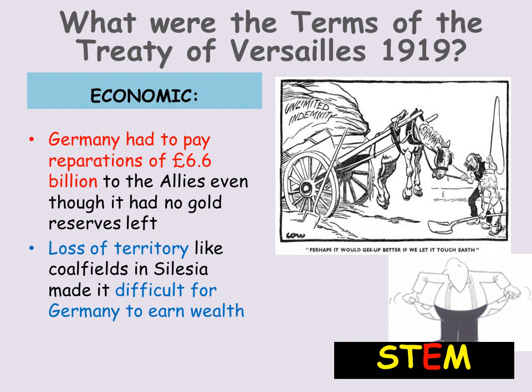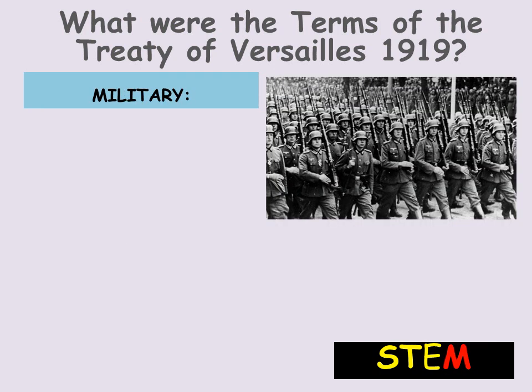And not only the fact that they lost this money and had these debts to pay, but the territory that they lost made it difficult for Germany to then generate new wealth. So not only did it have to pay back money, but it lost the opportunity to make new money, because areas like Silesia, or we said before the Saar or the Sudetenland, they had the future of Germany's industry within them, the coal and the iron.